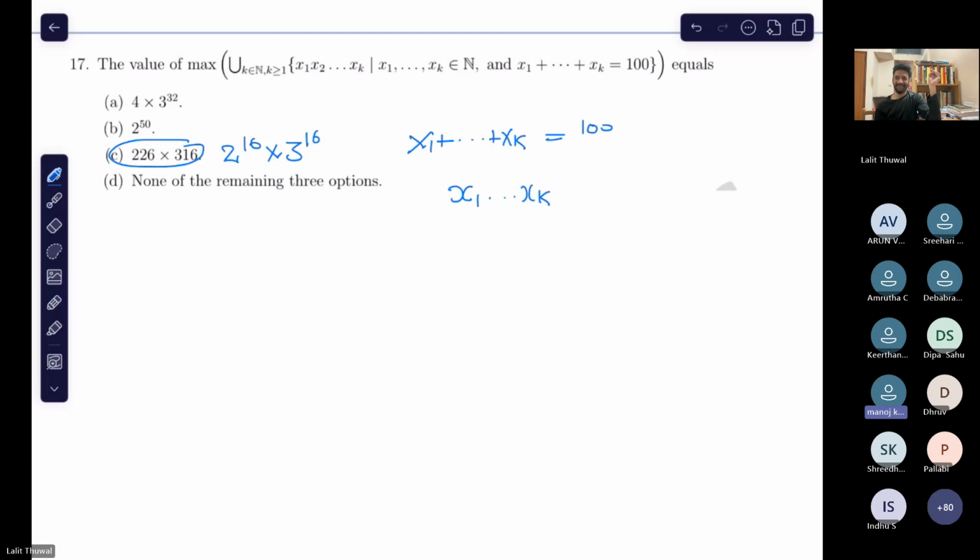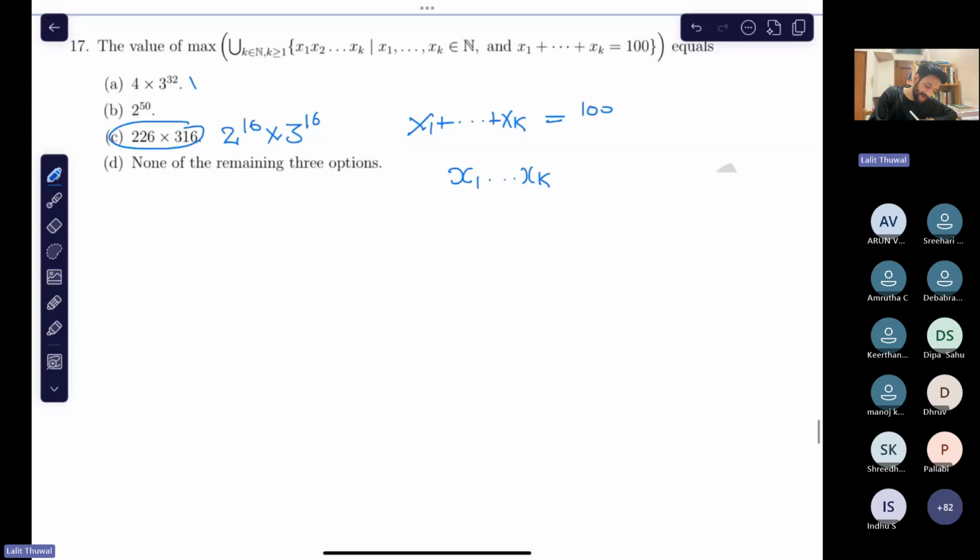But if we partition 100 in any other way, then we get a power of 2 which is more than 2 to the power 2, that is 2 to the power A, where A is greater than 2. Okay, so you may be right. I did not understand, but you might be correct. So right, it is correct.